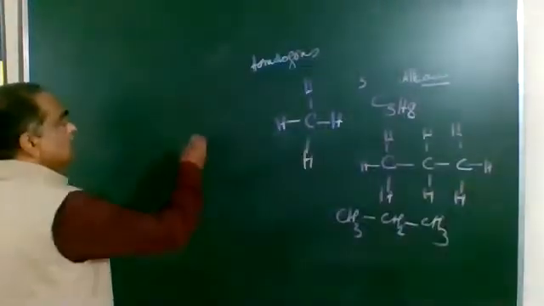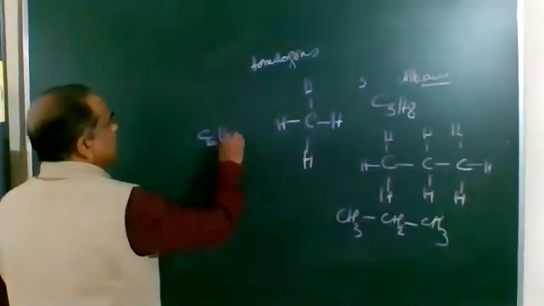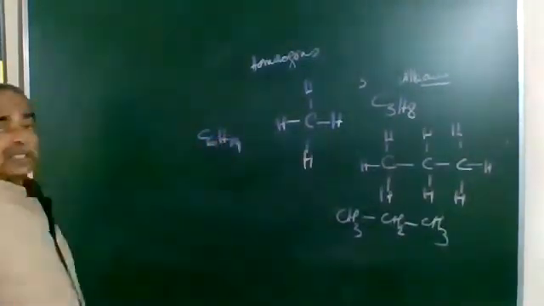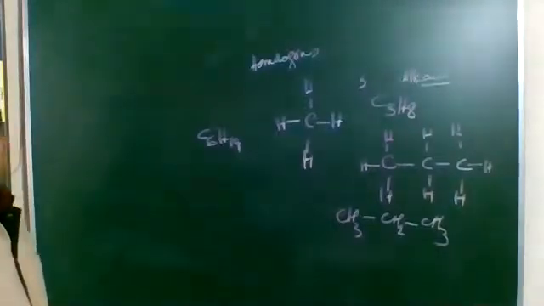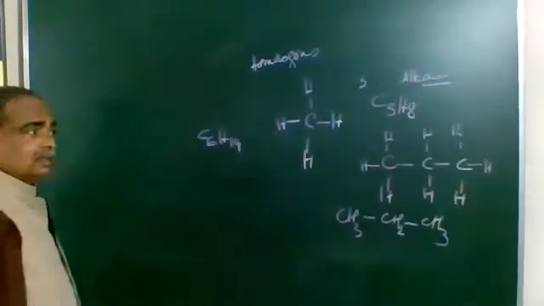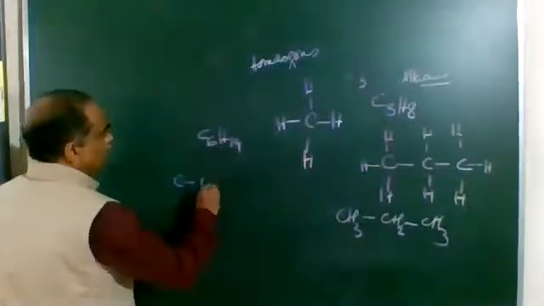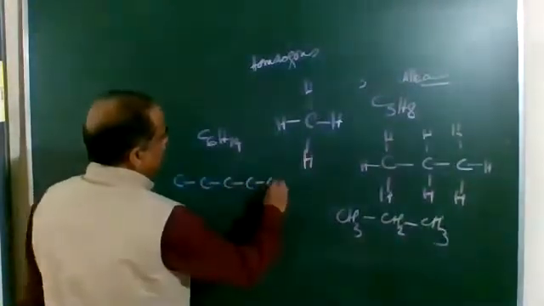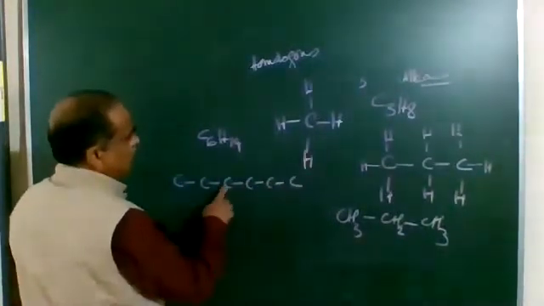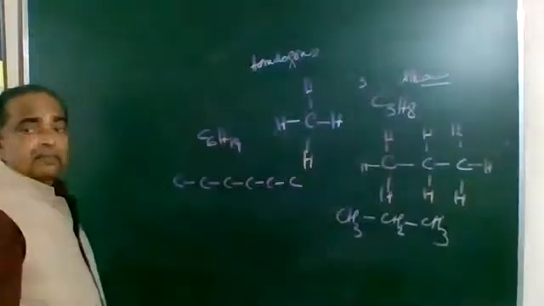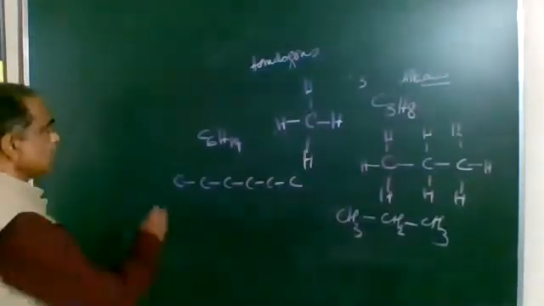Understood? Now let's take C6H14. It comes under the general formula CnH2n+2, so it is an alkane. We can write 1, 2, 3, 4, 5, 6 carbons.